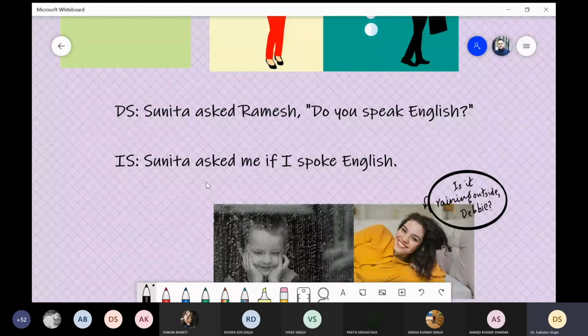And then because the interrogative sentence does not have the WH family, we want to use if or whether. Sunita asked me if, and then this you will be converted into I, because this indirect speech is created from the perspective of Ramesh. If I, and then the first form of verb is converted into the second form. If I spoke English, and then full stop.